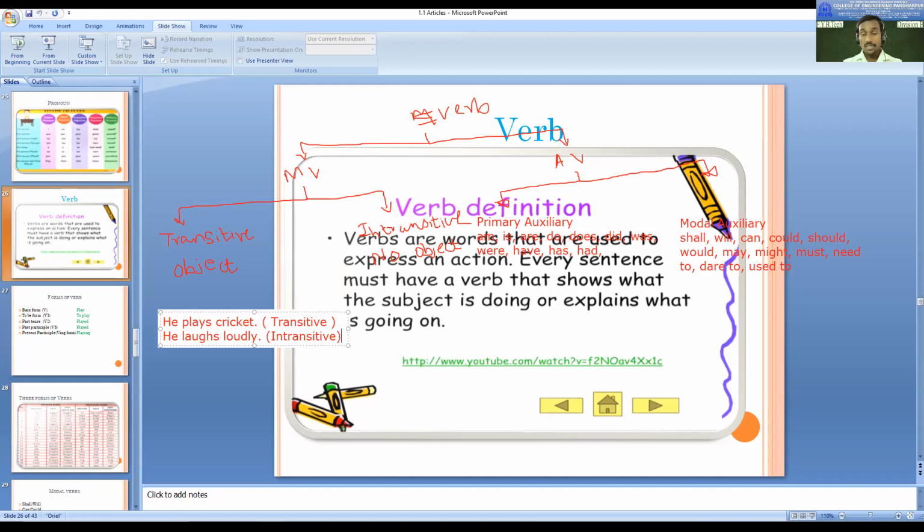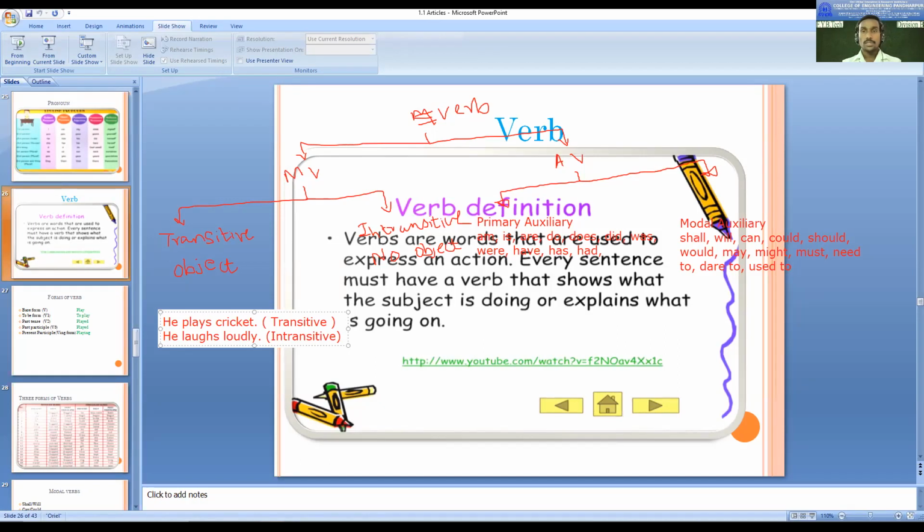But you have to be very clear about primary auxiliaries like is, are, do, does, did, was, were, have, has, had. You have to be clear in the sense you need to use them properly. There are some students who are having confusion when they are using have or has. They're not clear. Or there are some students who are not clear with do, does, or did, and some with have, has, had. Modal auxiliary is a separate topic that you have to prepare on. So all these things we will talk about in this category of verb.